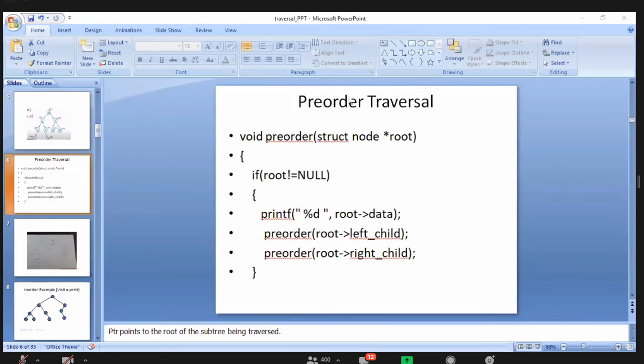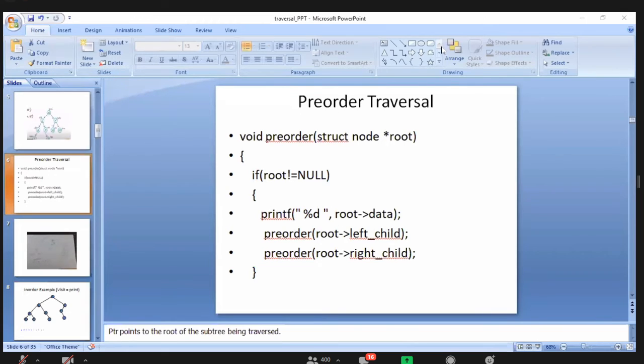Understand? Still, when it has a left child, we are going with 150, 180, 440, everything. 440 of left child will become null. Null means stop. Where are we stopping? We are popping that pre-order of 440. I mean, we are stopping there, and coming to pre-order of root of right child.